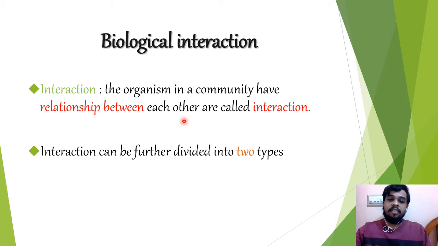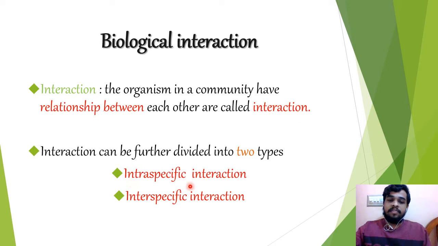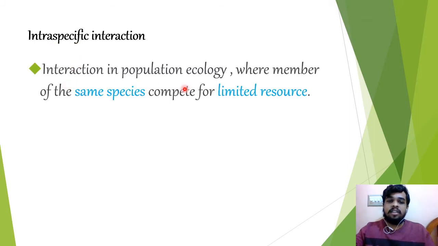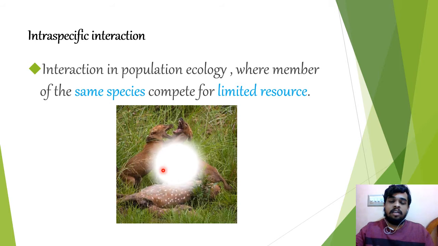Interaction can be further divided into two types: intraspecific interaction and interspecific interaction. Intraspecific interaction: here intra means within, and specific means species. It is an interaction in population ecology where members of the same species compete for limited resources. Example, you can see this picture here, the same species compete for the meat of a deer.